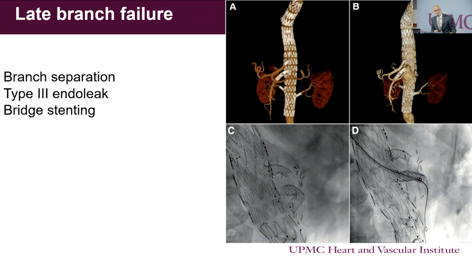And this is an example of what can happen. For example, you can see in the top panel how the SMA and the visceral stents are perfectly aligned, but then there had been migration of the SMA stent that you can see in panel C, resulting in a type 3 endoleak, and this required a bridge stenting. So this is the kind of thing that you can pick up on surveillance CT scan.